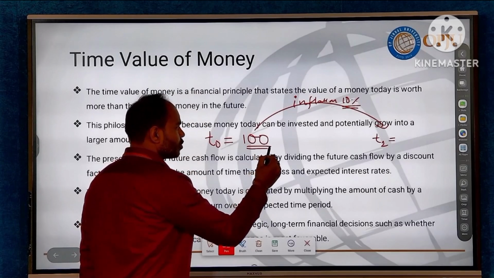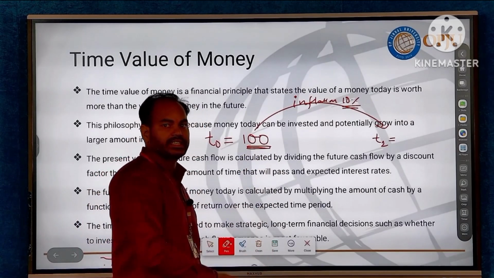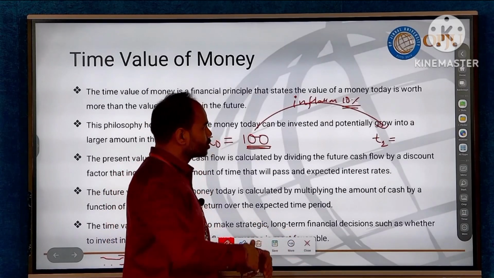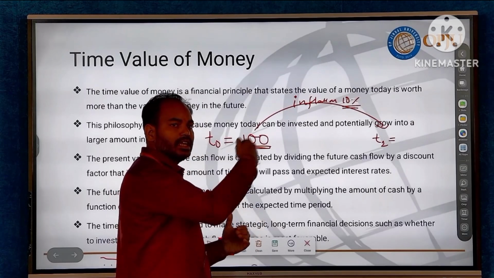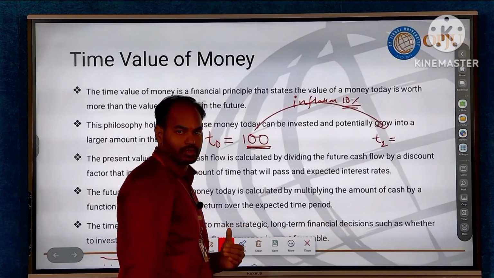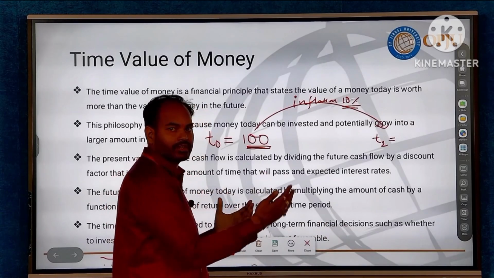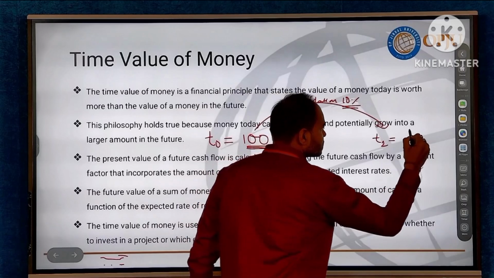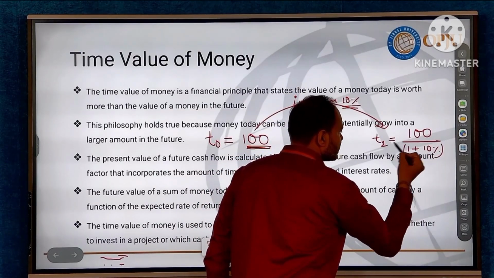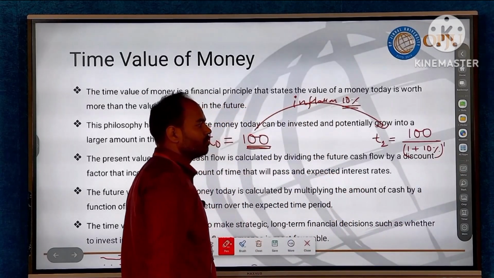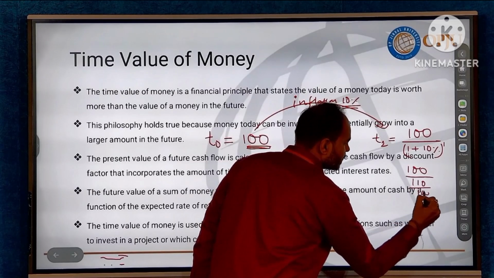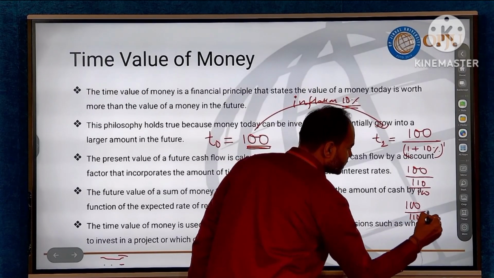If today for rupees 100 we are able to purchase say 10 notebooks of 10 rupees each, because of inflation, in the near future we have to pay 110 rupees to buy the same 10 notebooks. So what is the value after 1 year? The value will be 100 divided by 1 plus 10%, with time period t1, so the year will be 1. So the value is 100 divided by 110 upon 100, that is 100 divided by 110 into 100.